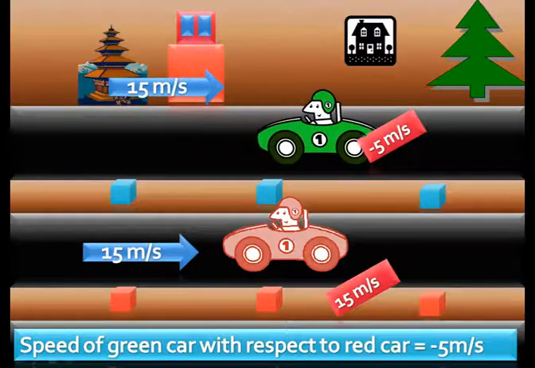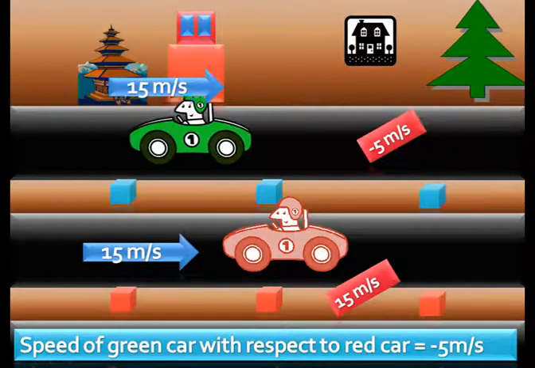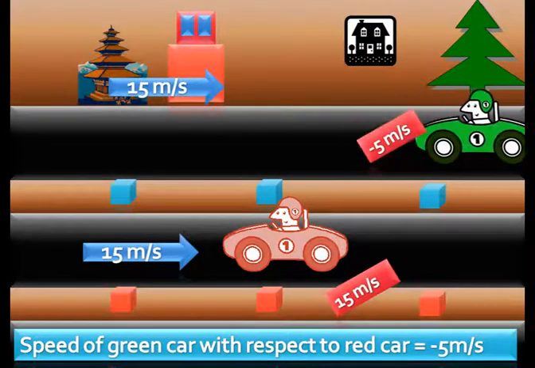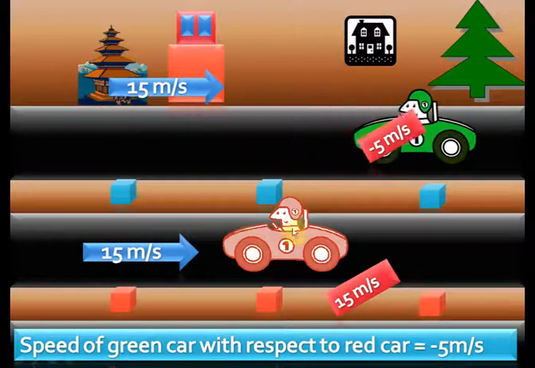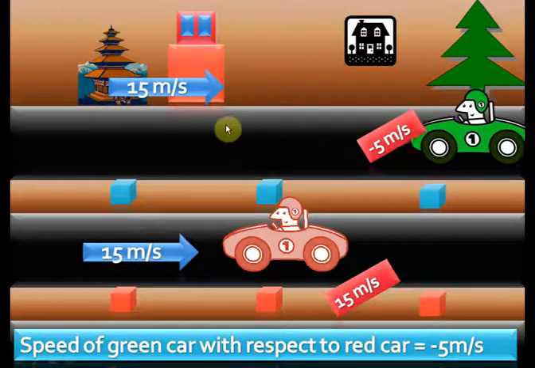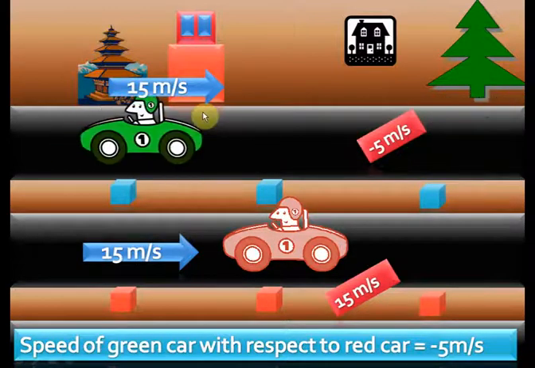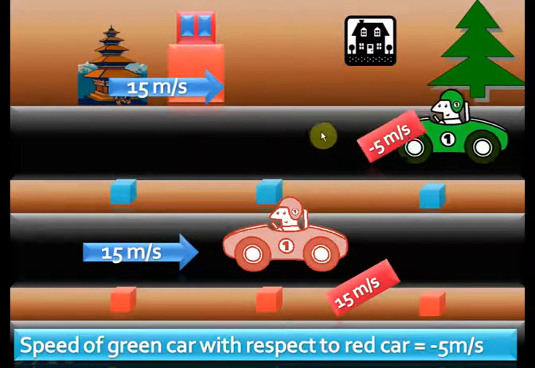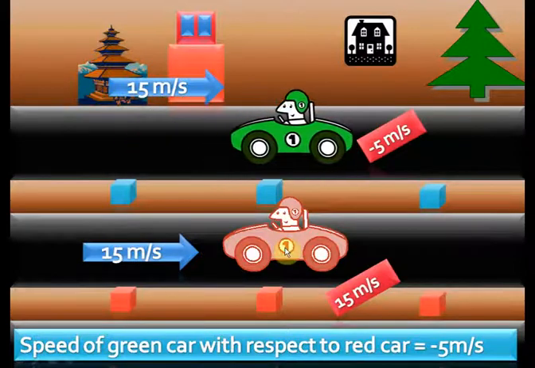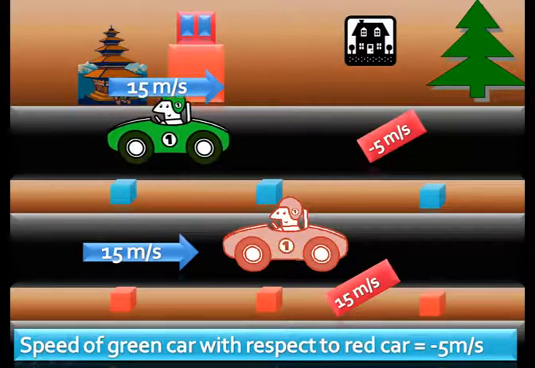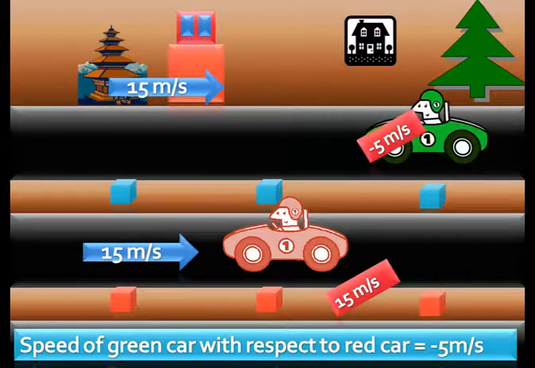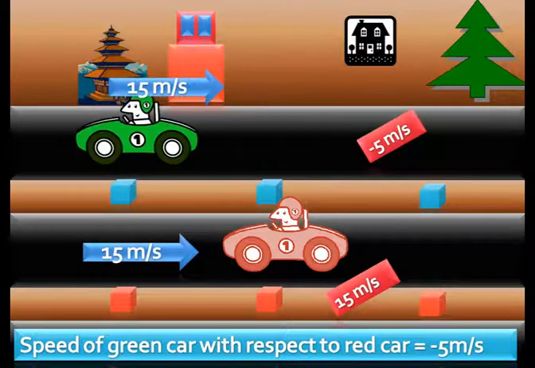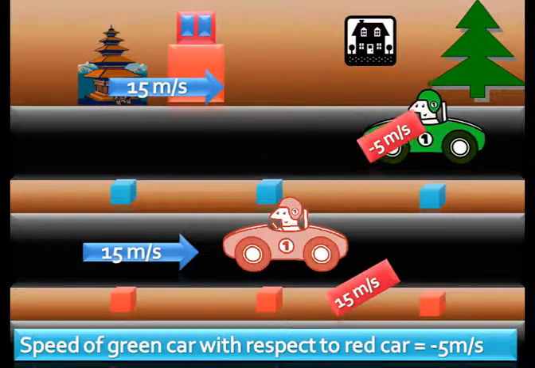So the car would seem to travel this way in the backward direction, or in the direction opposite to the direction of this car. So we have brought the red car to rest and applied the same speed to the green car. The resultant would be the relative velocity of the green car with respect to this red car. So this is the concept of relative speed. How to calculate the relative speed with respect to an observer who himself is moving or who is at rest.